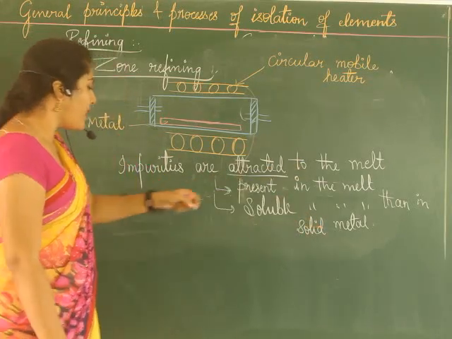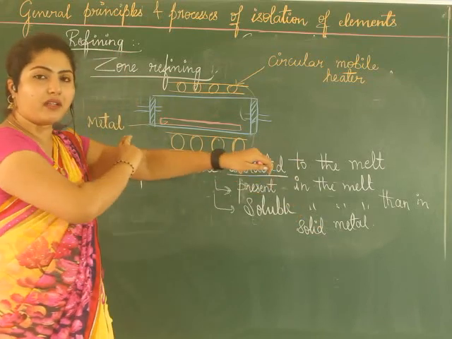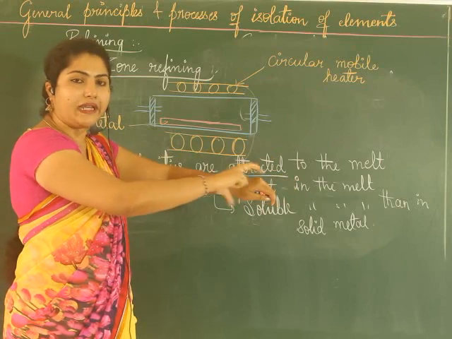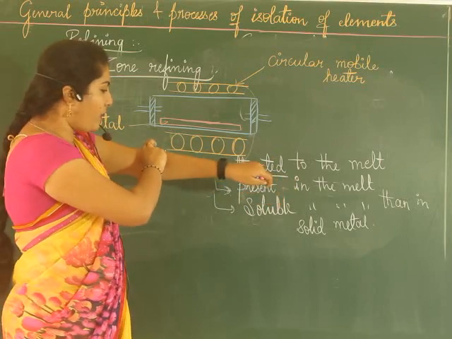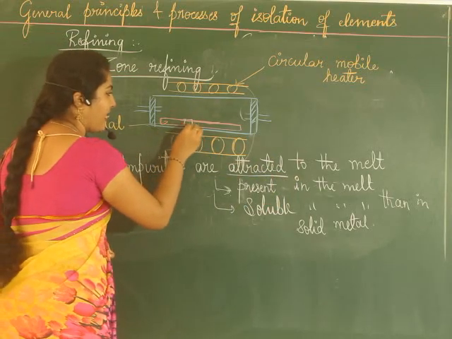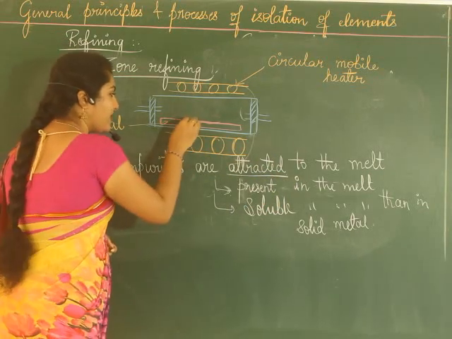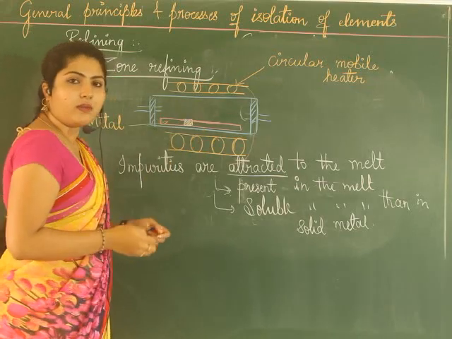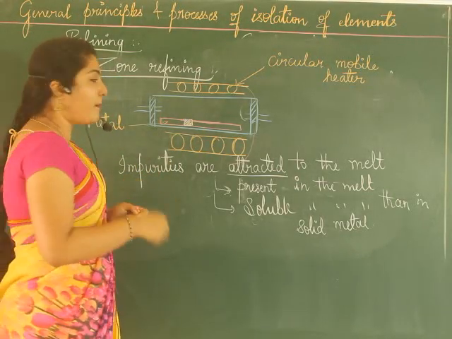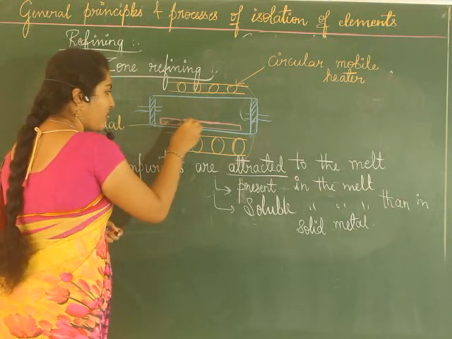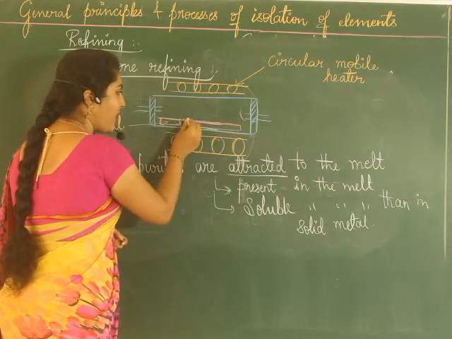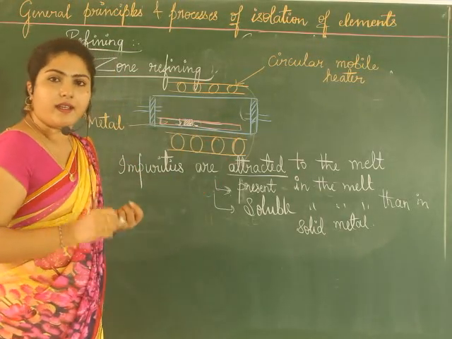So what happens? Now imagine you have a metal taken and you are passing the circular heater over it. So when you pass this way, say here now this area it has reached. This is the molten zone. Molten zone means all the particles are molten there where the heater is being passed. Rest of the part are solid. This part is solid, this part is solid. Only this area is molten.